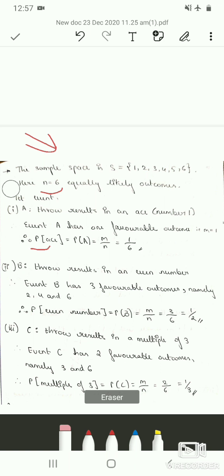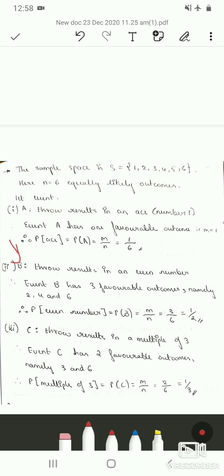Let us see the second sub question. The second sub question is the throw results in an even number. Let us consider this to be an event B. Therefore event B has 3 favorable outcomes, namely 2, 4, 6. So when you throw a die, you may get an even number, that is 2, 4 or 6.